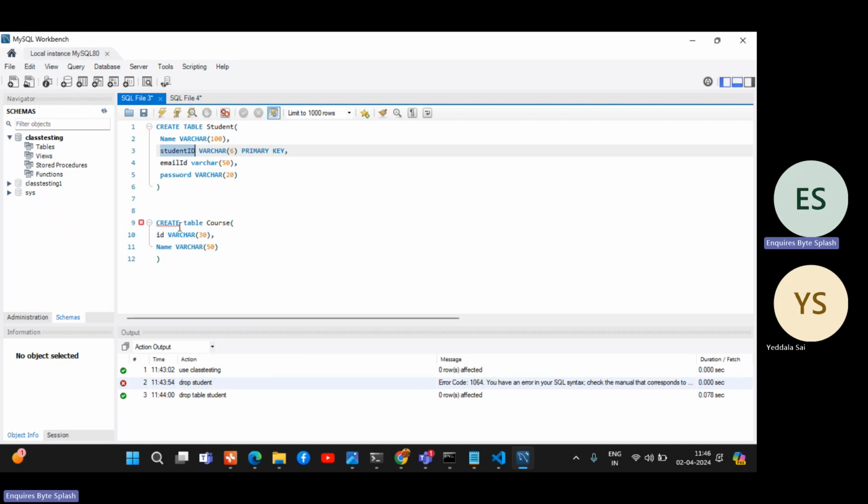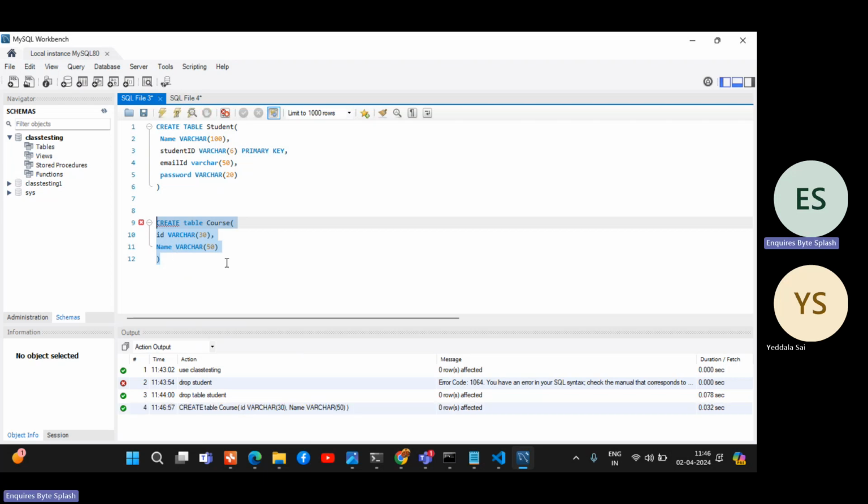So now I want to create table course with the ID varchar, name varchar. So we'll just create the table first. See, you are logging in, you are joining, which means there will be a course and it has an ID. Then I will assign a course for you, right? Then we'll see. So the course table is created. Now I forgot to add primary key, right?